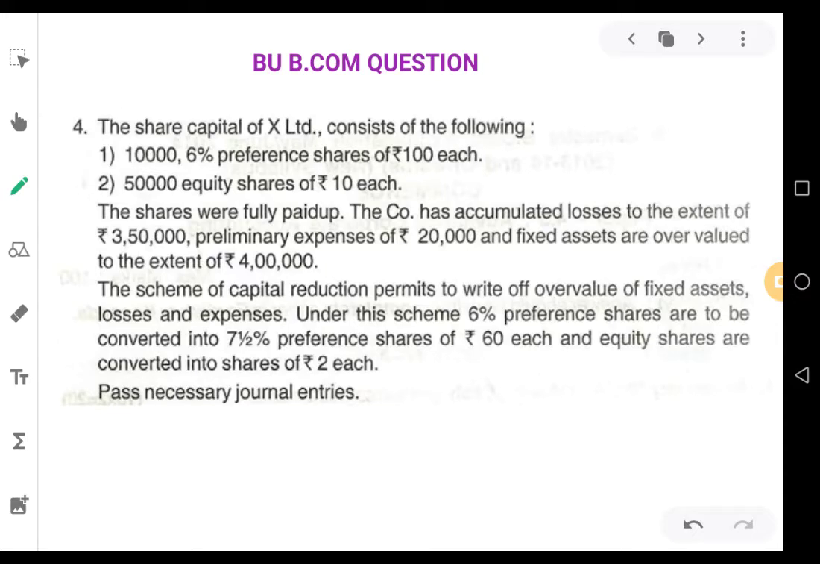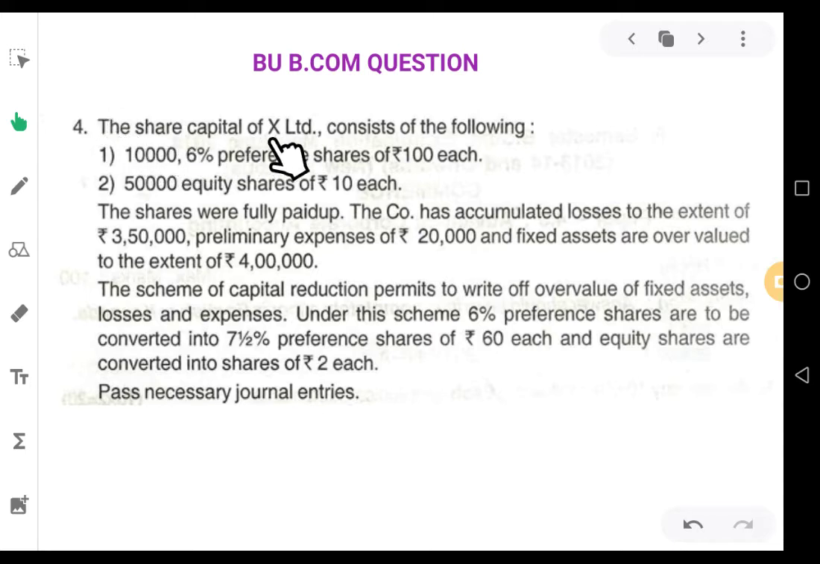In this video I am going to show you a simple problem on internal reconstruction which was given for 6 marks in Bangalore University BCom question paper. Let us look into the question.